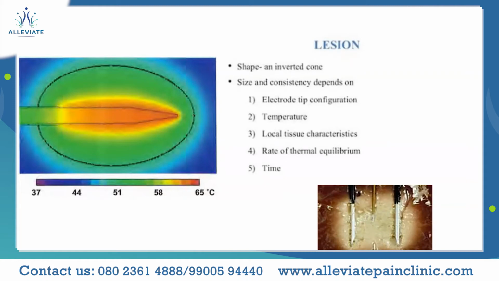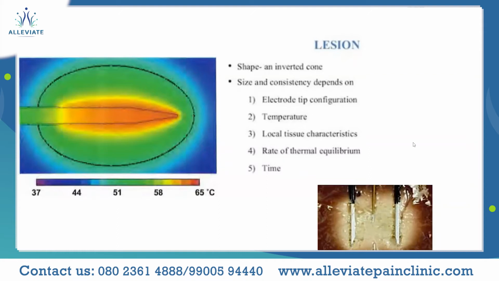The size and consistency of the lesion depends upon the electrode tip configuration. So whether it is the bevel of the tip, how the bevel of the tip is placed over here, as you can see, and the temperature we set, and during the process of radio frequency ablation, what is the final temperature reached at the tip, and the local tissue characteristics, and the rate of thermal equilibrium.